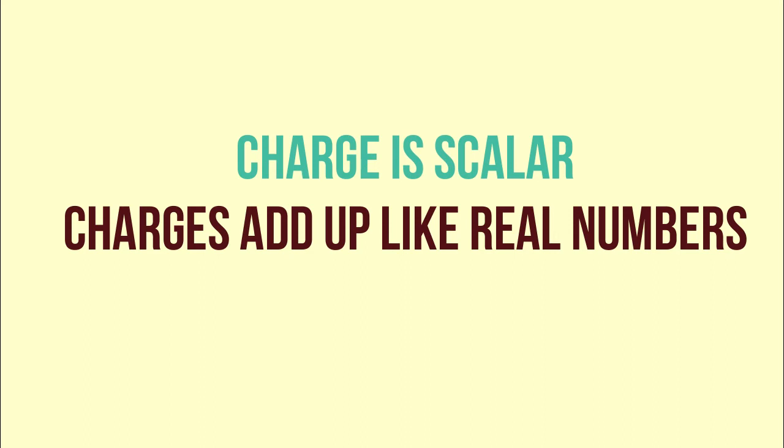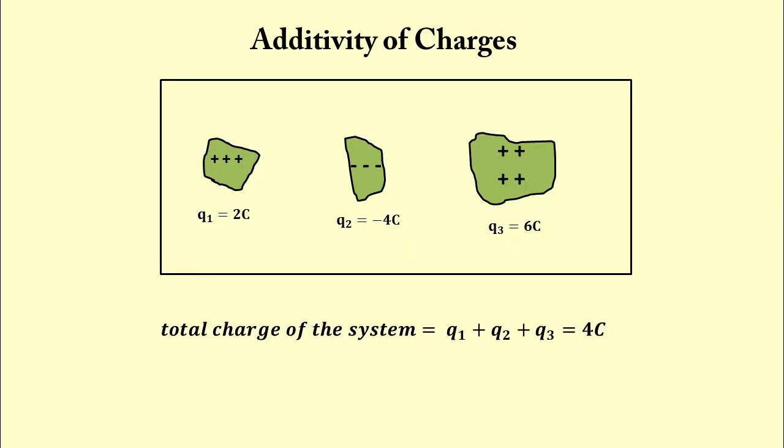Guys, this property can be explained using a simple example where we have 3 point charges. One has plus 2 coulomb on it, the second has minus 4 coulomb on it, and third has plus 6 coulomb on it. The total charge on the system is simply the algebraic sum of individual charges, that is 2 coulomb plus minus 4 coulomb plus 6 coulomb, which will be equal to 4 coulomb. So this result can be generalized to any number of charges.